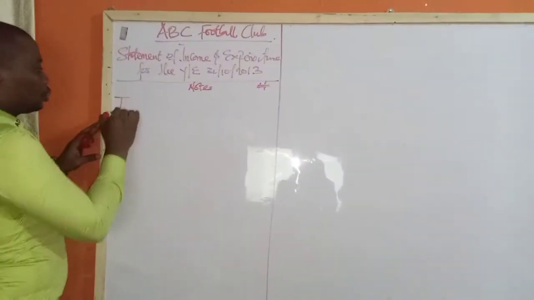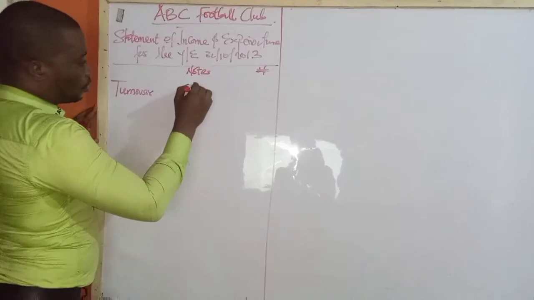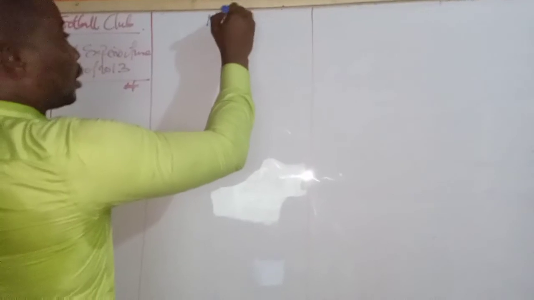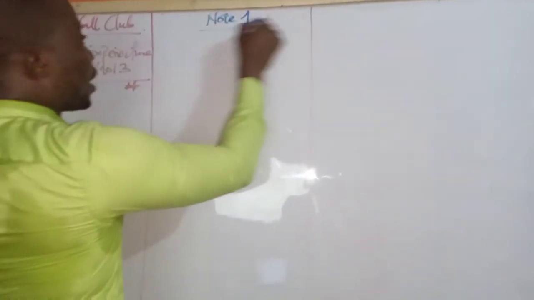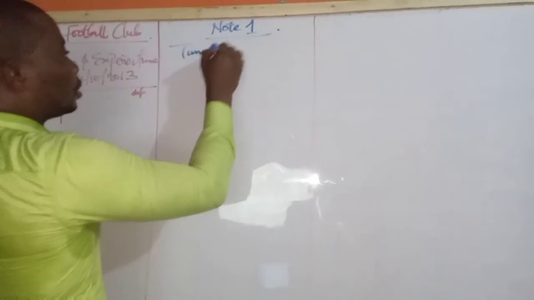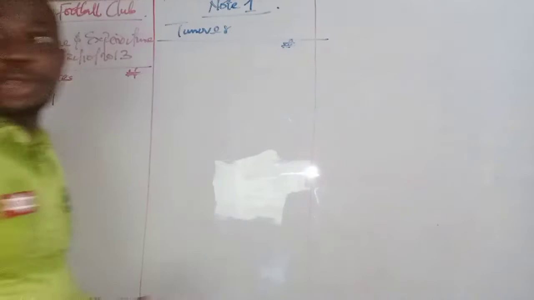So the first thing, as usual, turnover. Let's call that note 1. So what and what is going to make up our turnover?